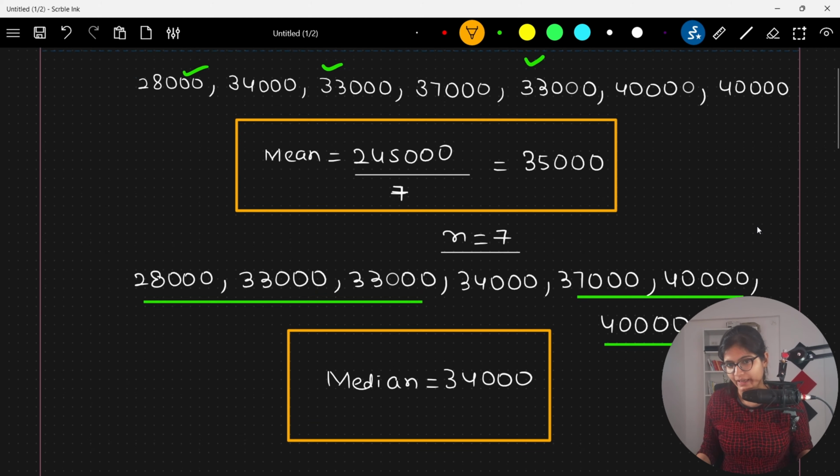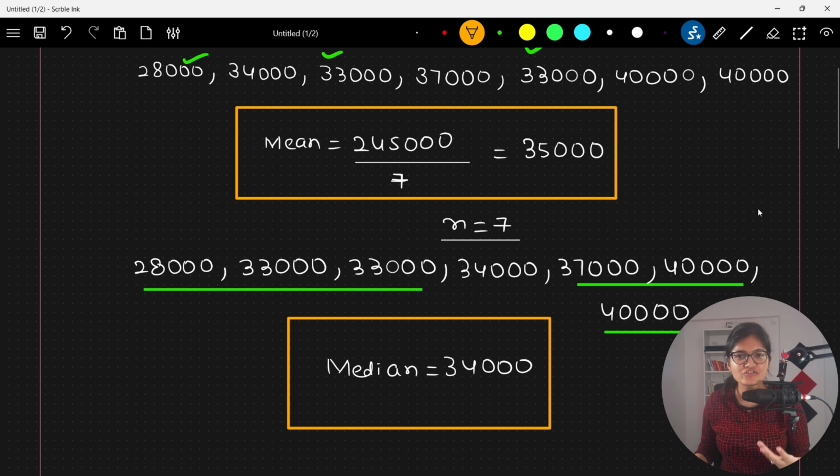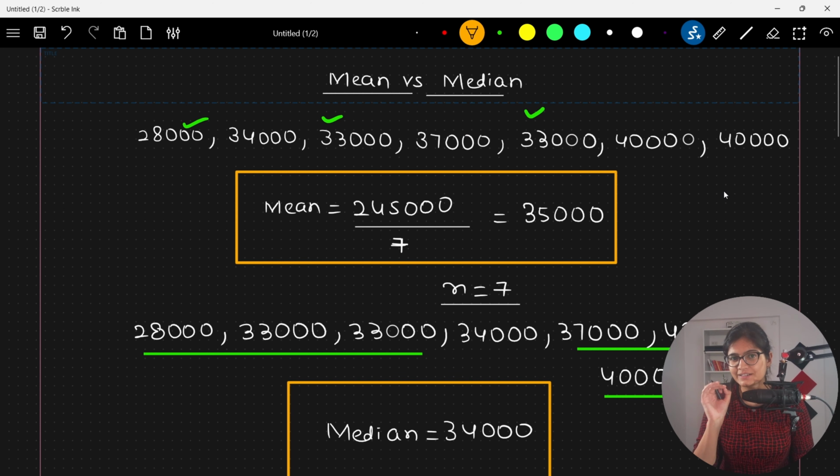Here you can observe that the values of the mean and median are approximately the same. I can't see much difference here. So in this particular case, I can report either of them, the mean or the median. But here is the thing I want you to note. Now I'll make a little change. There is no outlier present inside my data, and that's why the mean and median are approximately the same.